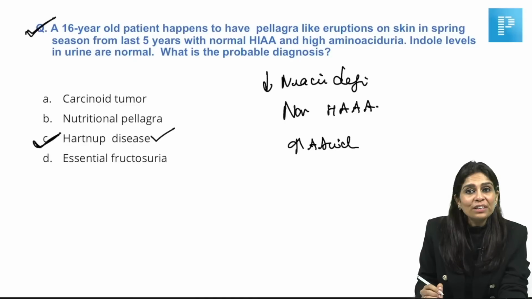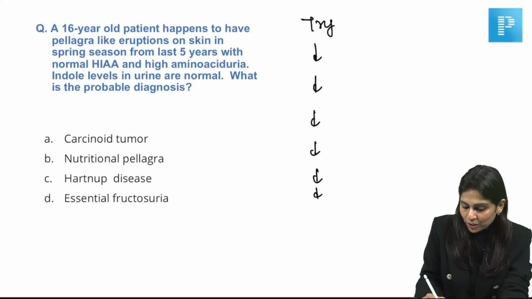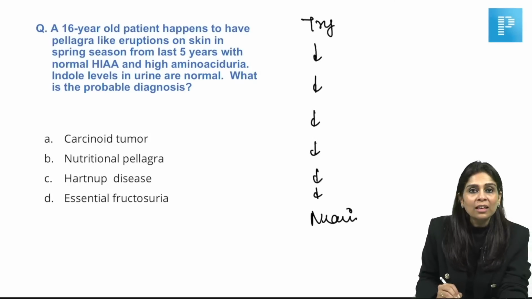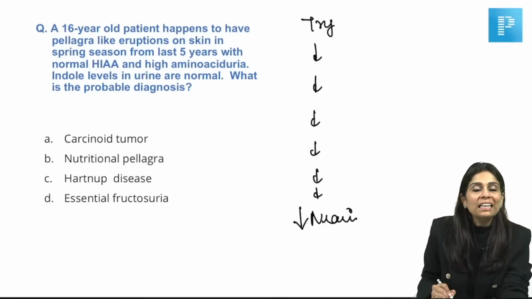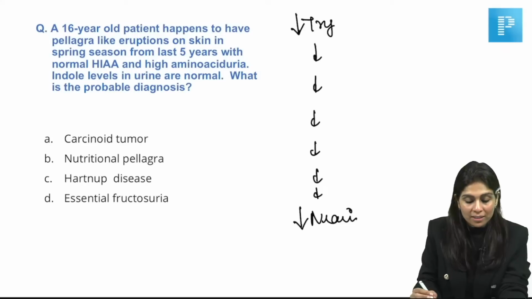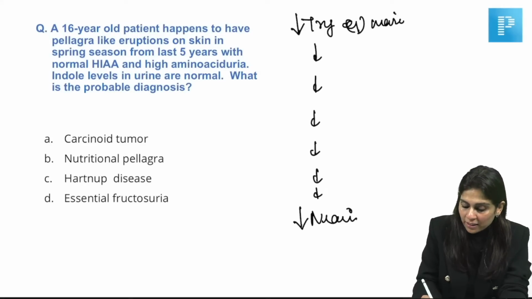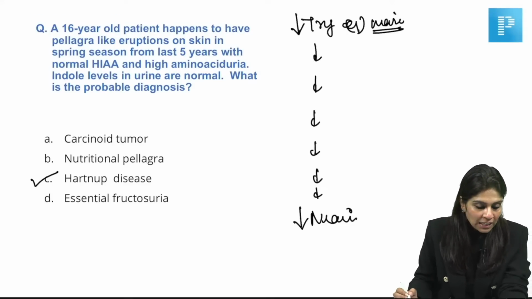Because what are the causes of niacin deficiency? We know niacin is synthesized from tryptophan. So tryptophan goes through several chemical reactions, and finally it gets converted to niacin. If you ask what are the causes of pellagra, the first and most common cause would be niacin deficiency in the diet, or tryptophan deficiency in the diet, for example a maize-based diet. And even if the diet has got tryptophan, what if there is tryptophan malabsorption? There is no tryptophan, no niacin synthesis. That tryptophan malabsorption syndrome is called Hartnup's disease. Do you all understand this?